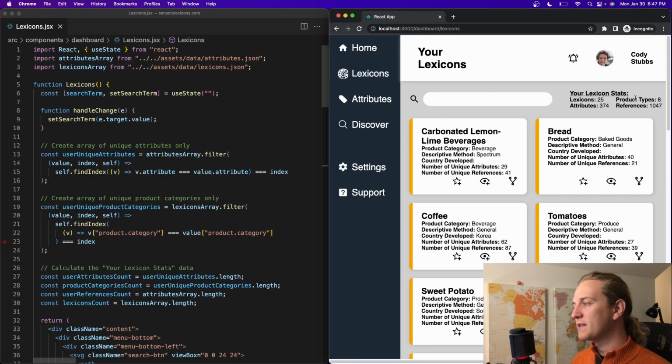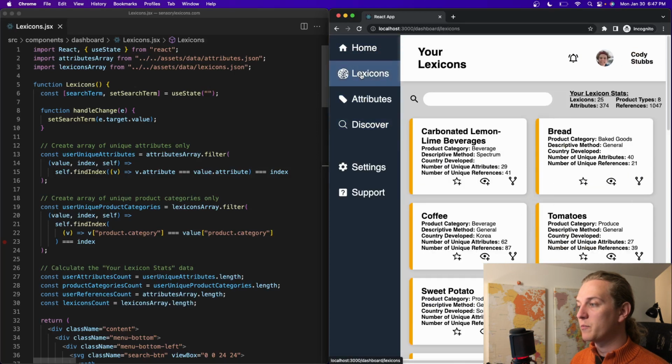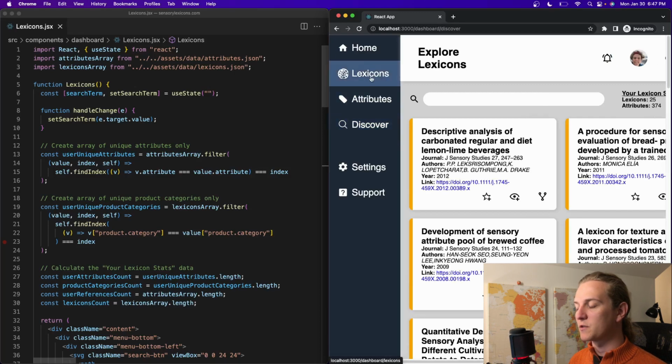As you can see, the UI is a little bit different here. We have the search bar and these lexicon stats being below the menu. These are being loaded into the content that's being rendered each time you click one of these, and you'll see this for each one of the pages, but the lexicon page is where I did most of my work today. That's because I wanted to make the search bar and also these lexicon stats have interactions with the data that's specifically being rendered for each tab. So there's going to be unique aspects for this page and that page as well.